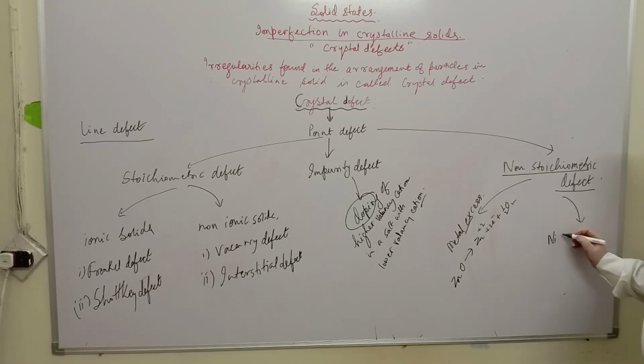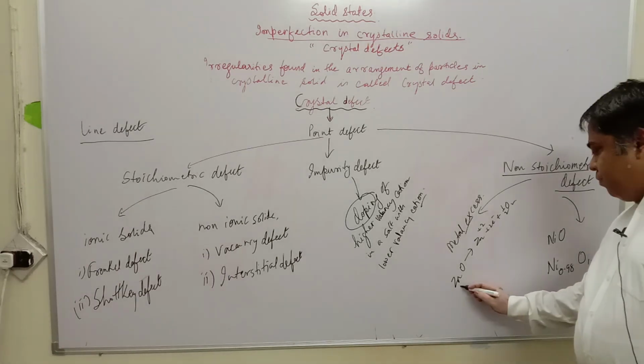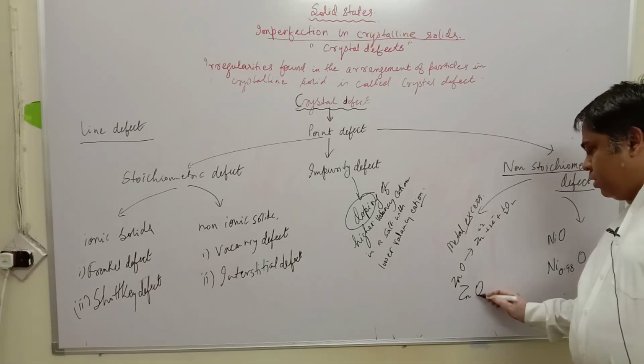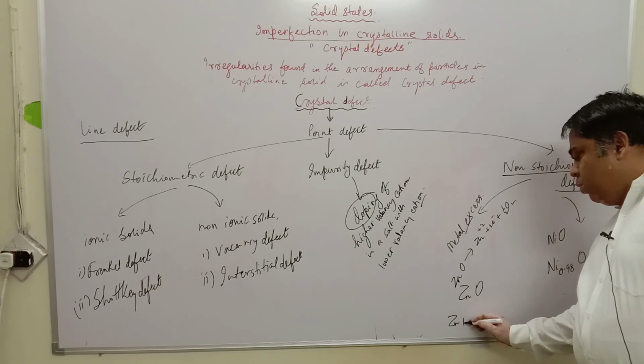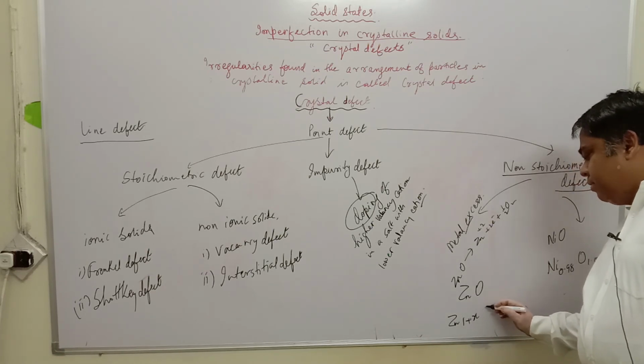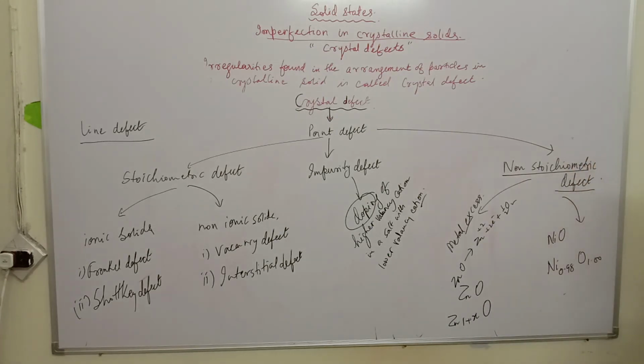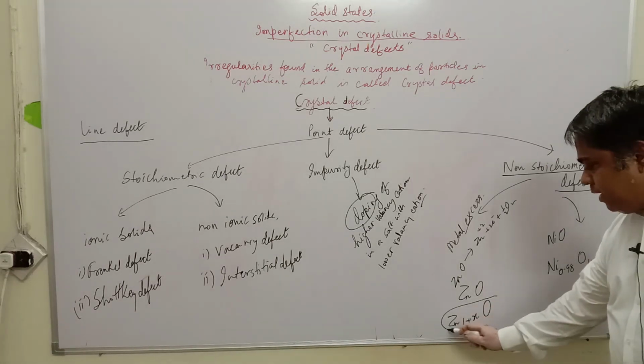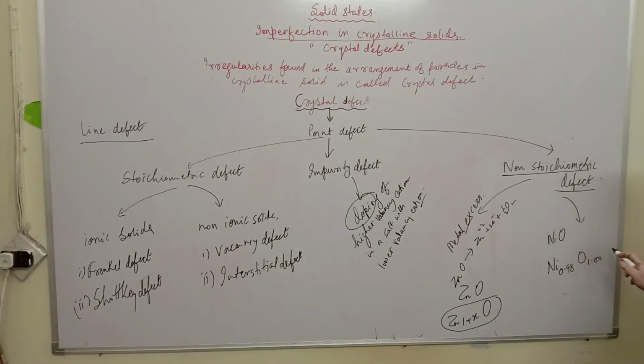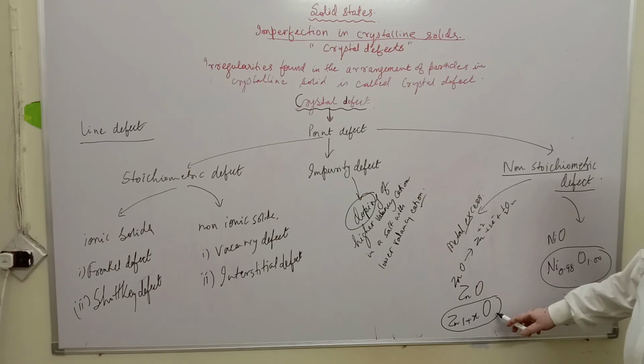So nickel oxide may exist as nickel 0.98, oxygen 1.00, and zinc oxide may exist as zinc 1 plus X O. So this is metal excess, X is excess, and here it is deficient. This takes place due to variable valency. This takes place due to different size of the cation and anion and due to heat.